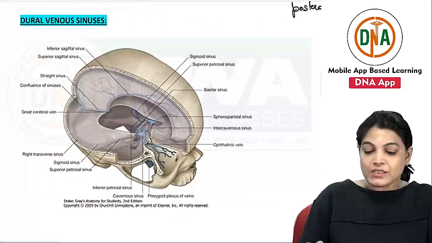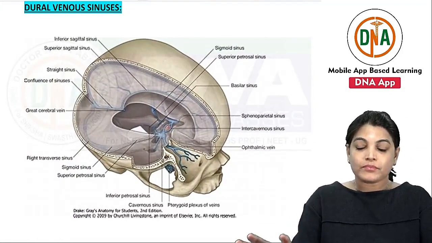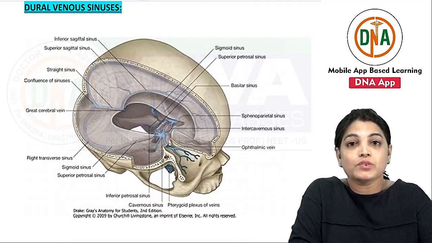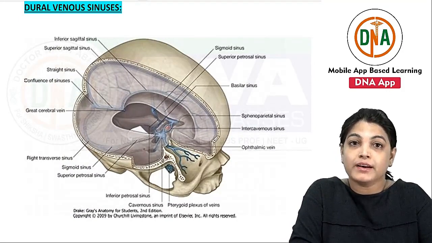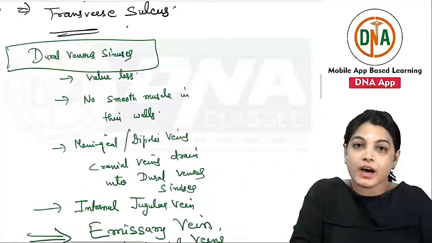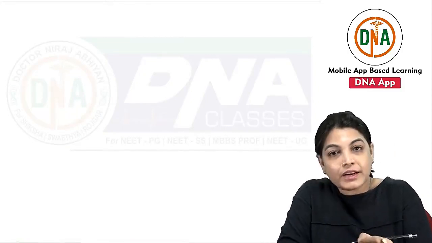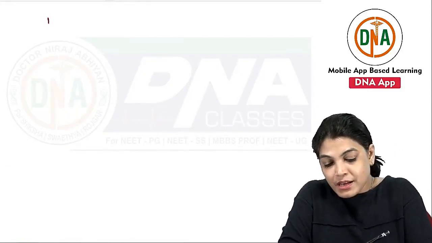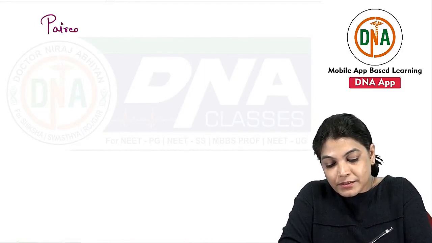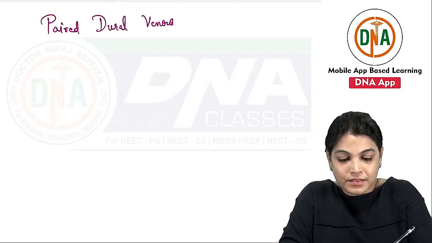Now coming into the details of the dural venous sinuses. Before starting the important sinuses, I just want to give you the list of paired and unpaired dural venous sinuses. This was also asked in MCQs: which are the paired dural venous sinuses and which are the unpaired. Now coming to the details, write down the list of paired dural venous sinuses.